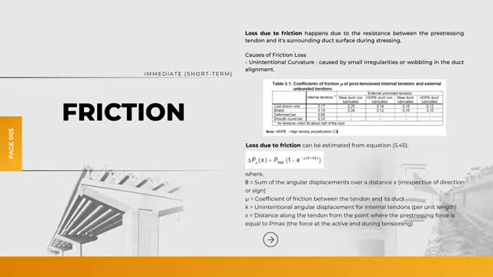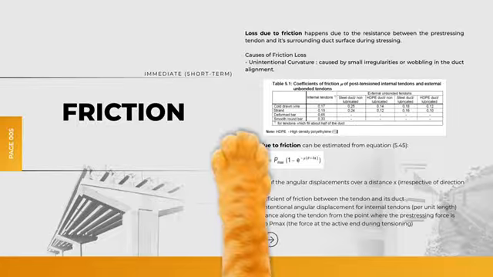In conclusion, friction loss is an important factor in pre-stressed concrete design because it directly affects the efficiency of the pre-stressing force. By understanding and controlling friction loss, we can ensure the structural performance and safety of the pre-stressed member.